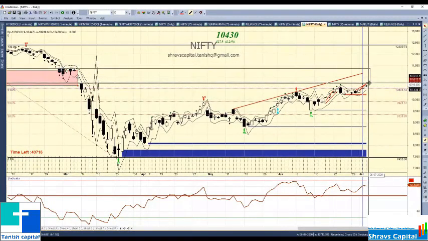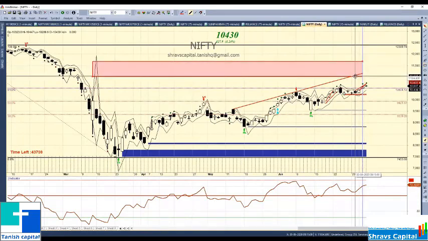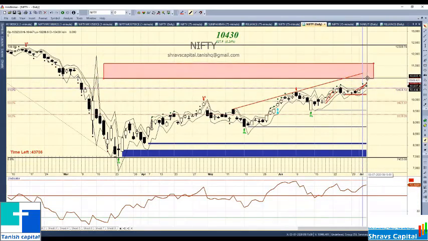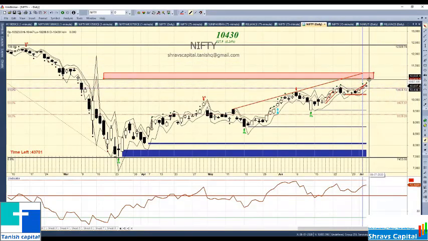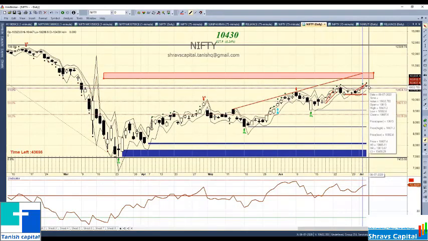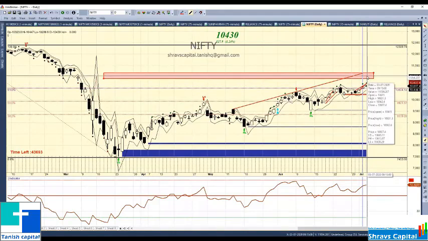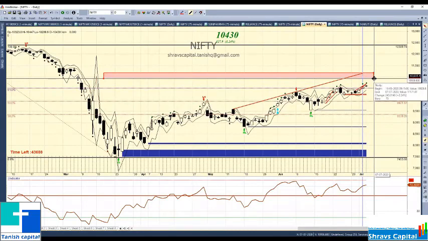Based on this gap, if it goes something like this, what will happen? I'm expecting if the market is not resisting here, it may go till here. So what are all the strategies I can use? Now I know the level is somewhere around 950 and 11,000. So I'm going to start showing you.